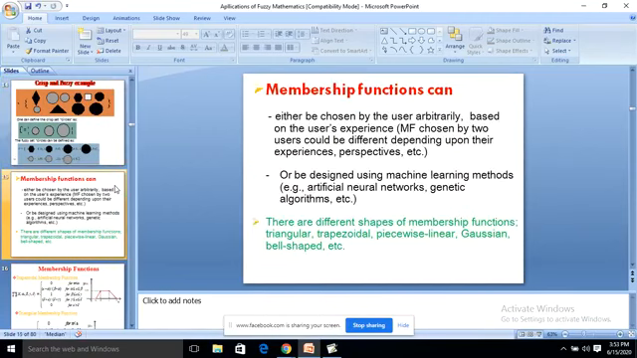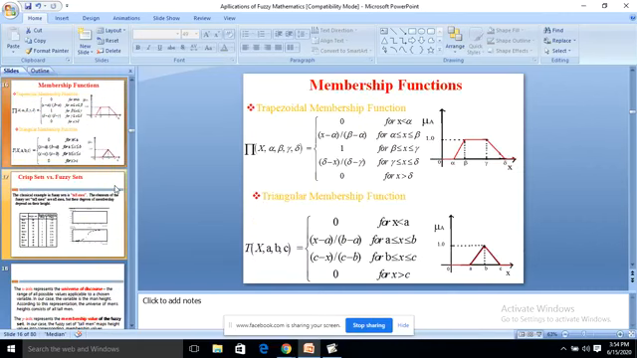And next, membership functions can be either chosen by the user arbitrarily based on the user's experience, or be designed using machine learning methods. So there are different shapes of membership functions: triangular, trapezoidal, piecewise linear, Gaussian, bell-shaped, etc.